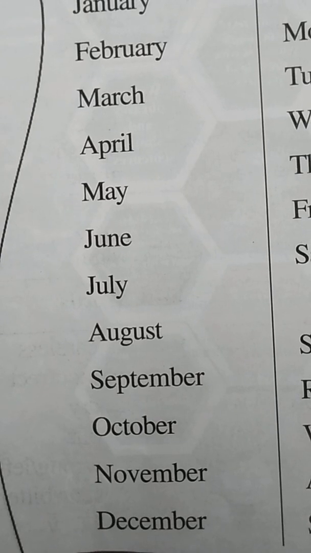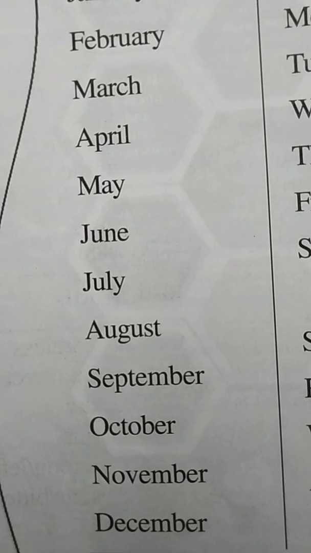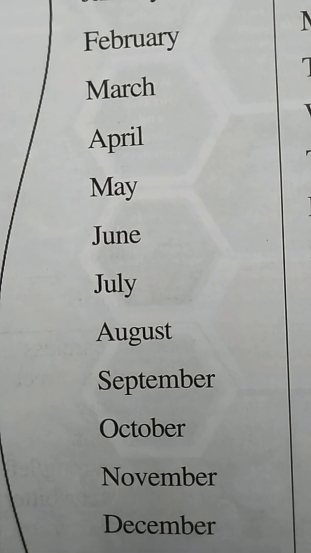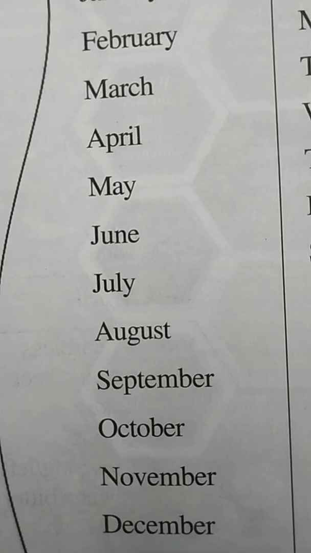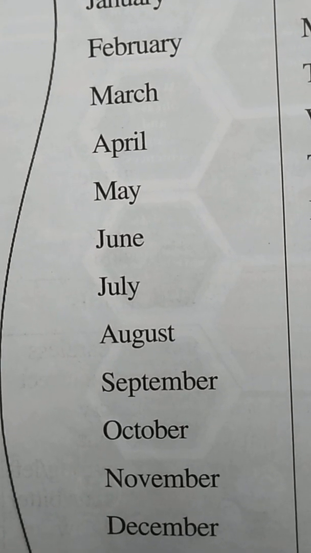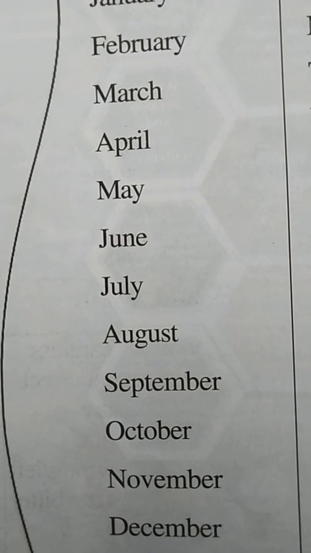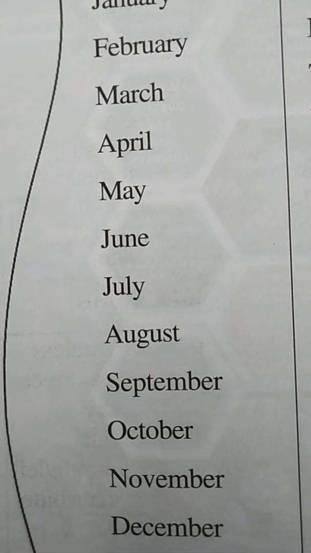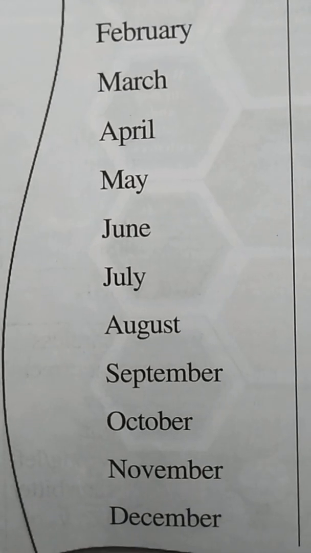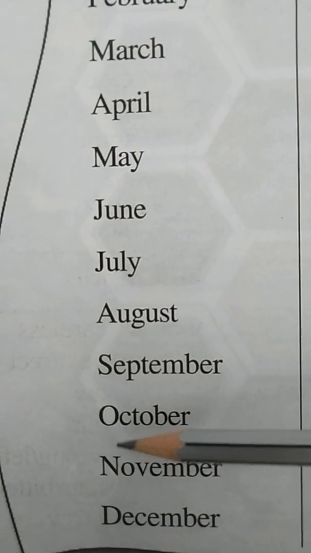Yes, we get holidays in the month of October also. For what? We get 15 days of holidays. We celebrate the Batukamma festival and we get holidays for Navaratri. Dasera holidays. So we celebrate the Dasera festival and Batukamma in the month of October. And the next month, which comes after October, is November. So the spelling of November is